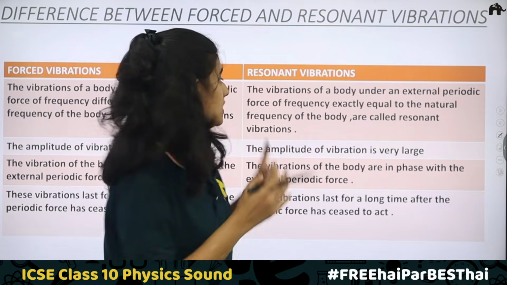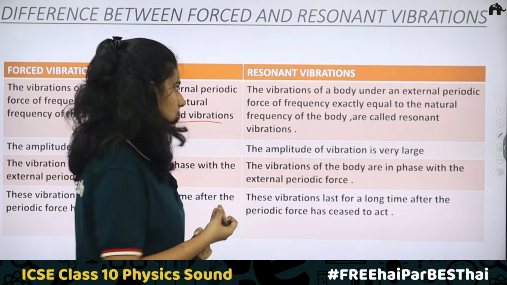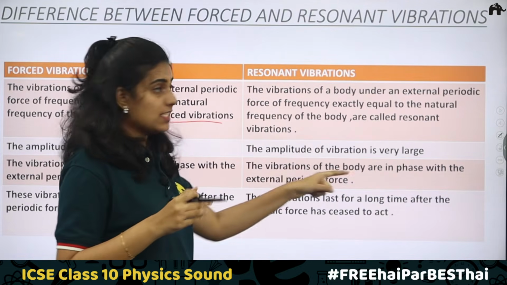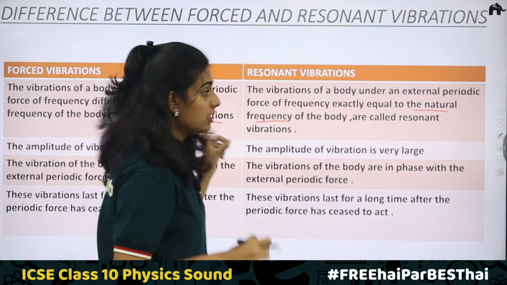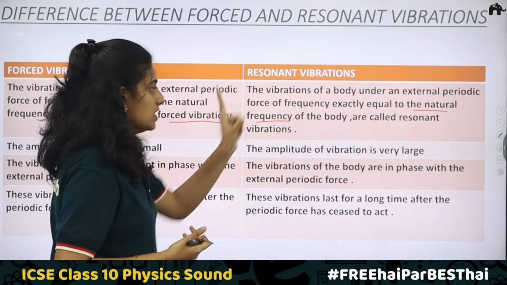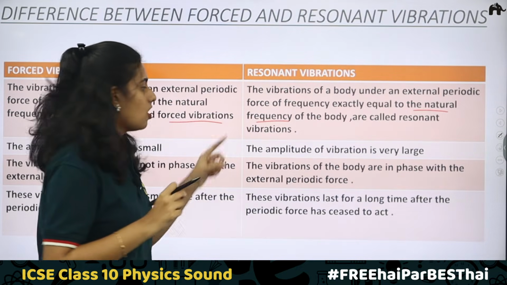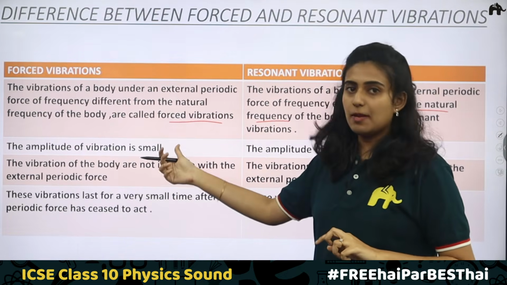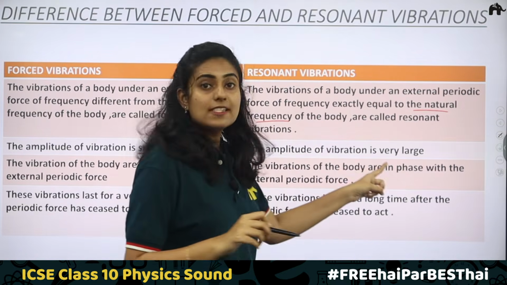Now what about resonance? What is the difference between resonance and forced vibration? Resonance, we know, is a type of forced vibration. The vibrations of a body under an external periodic force of frequency exactly equal to its natural frequency. Here it is not necessary that it is equal to the natural frequency. Here it should be equal to the natural frequency of the body, and then it is called resonant vibrations. Second point, the amplitude of vibration. Here the amplitude of vibration is small. What about this case? The amplitude of vibration is very large.